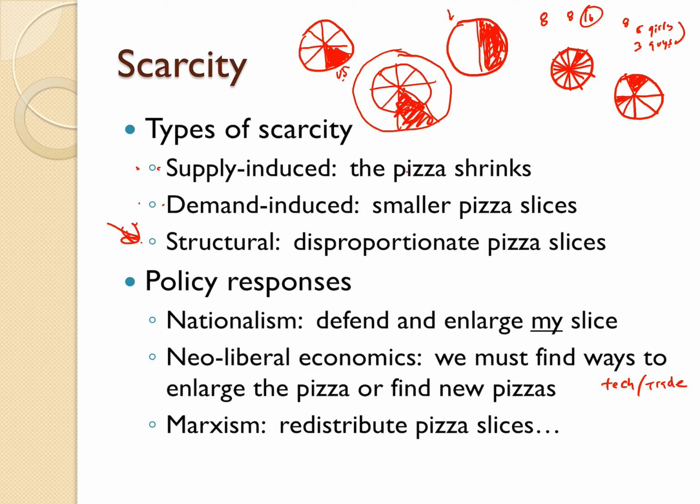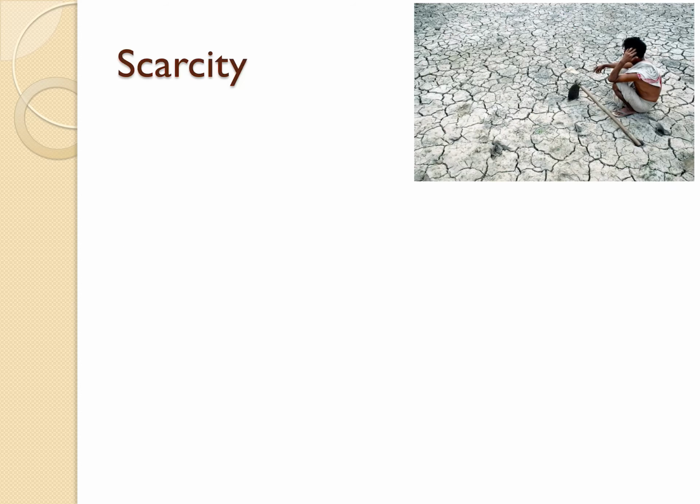Yes, there's pollution, yes, there's population growth, but really the reason why there is so much scarcity is because the rich take all the stuff and leave a very small bit for the poor to distribute amongst themselves. Not cool. Redistribute the pizza slices. All right, enough about pizza. Let's talk about these types of scarcity.